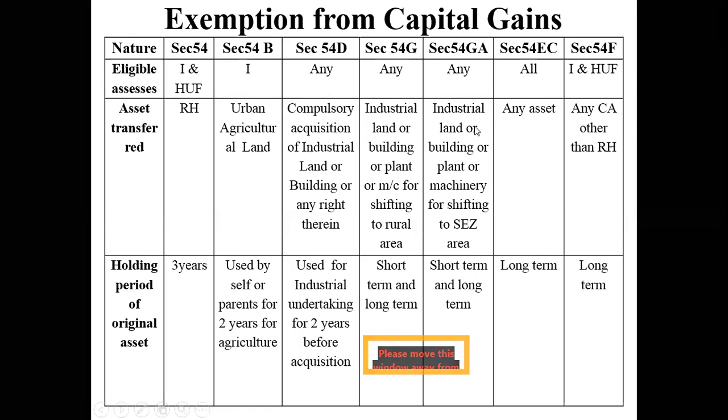So if you have any other asset which is not classified here, then you have to make use of provisions of Section 54EC, where they clearly say any person is eligible to claim the benefit. One. Second, it is applicable for any asset. The only condition is that the asset has to be a long-term asset, right?